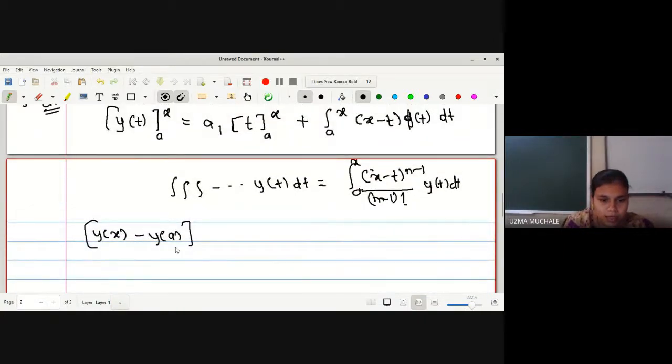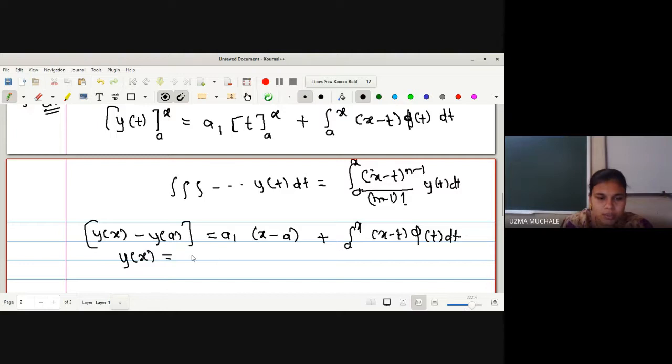So here it is a1 into x minus a plus integration a to x, x minus t phi of t dt. So now I can write this equation as y of x is equal to a naught plus a1 into x minus a plus the next term, a to x integration x minus t phi of t dt.